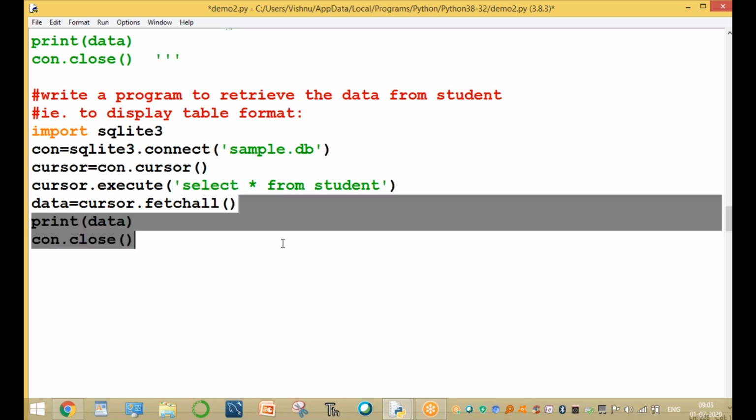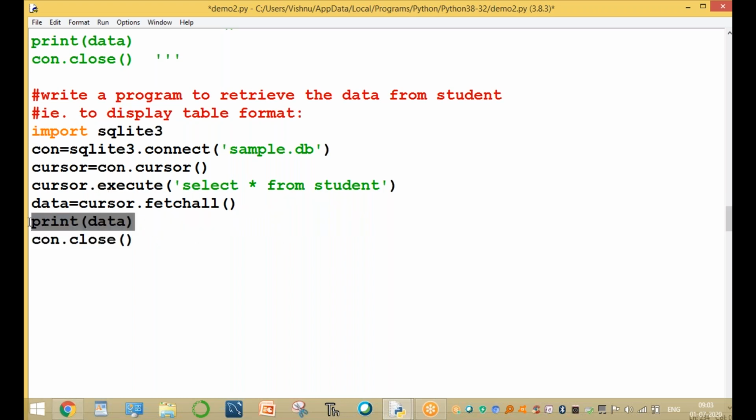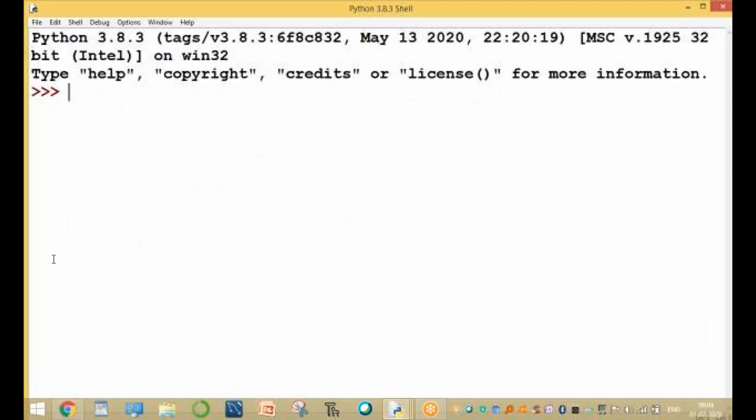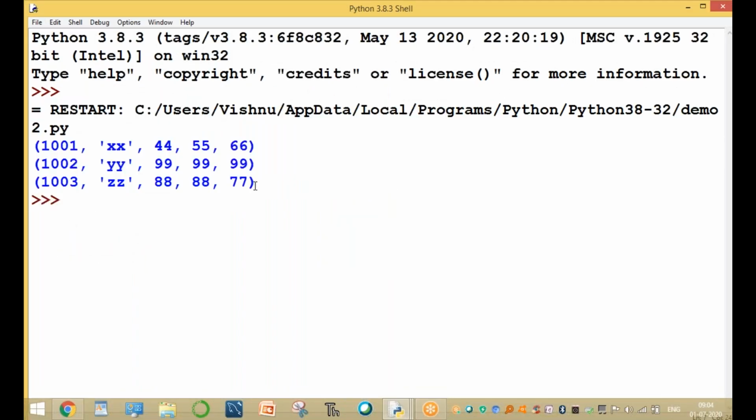After retrieving, for the table format you can use a for loop: for i in data, print of i. Now run this command. This is the table format, but I want to print the data without parentheses, one by one.